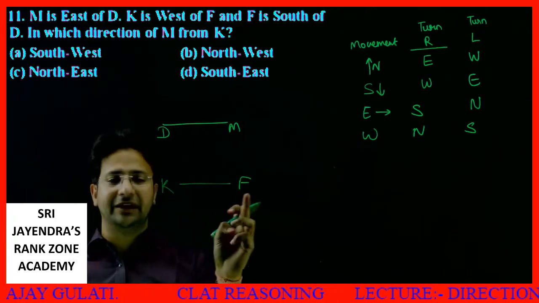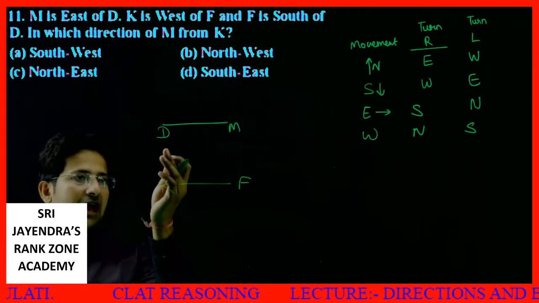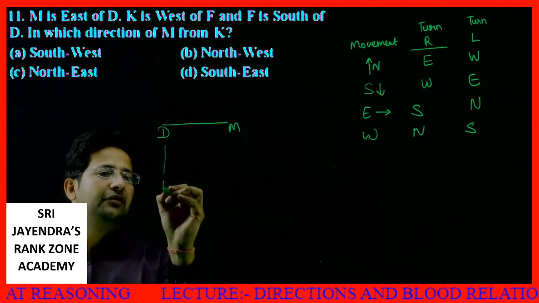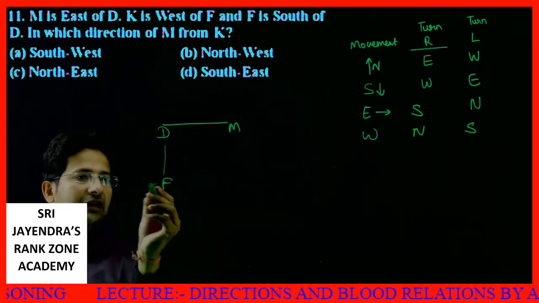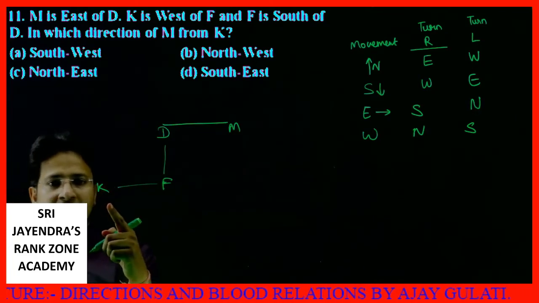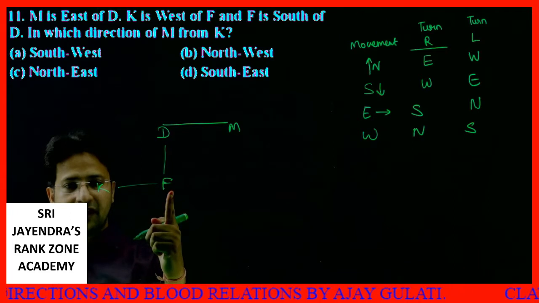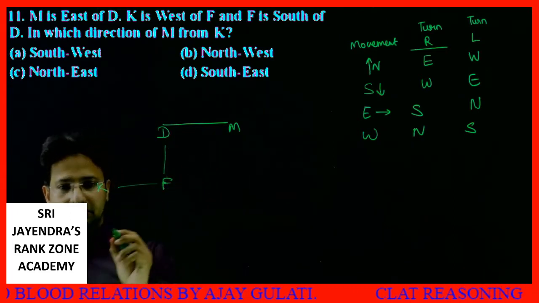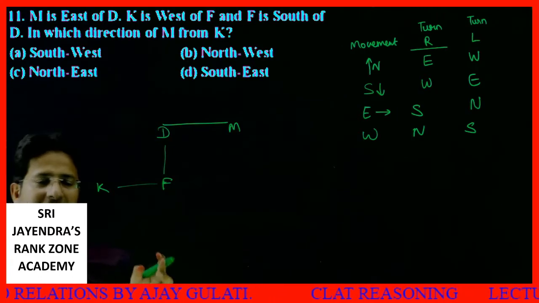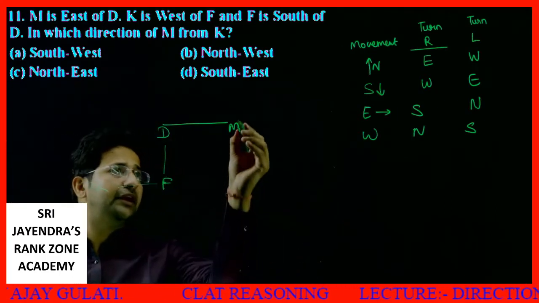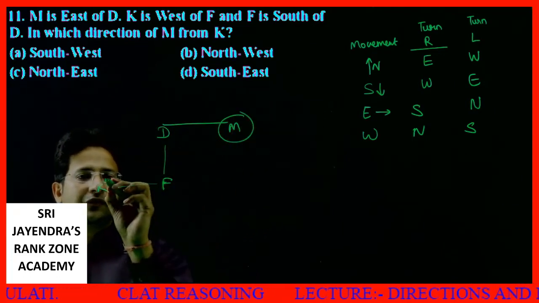The moment I read this line, things get simplified. F is south of D, that means it is like this. K is west of F. F is south of D, and M is east of D. In which direction is M from K?